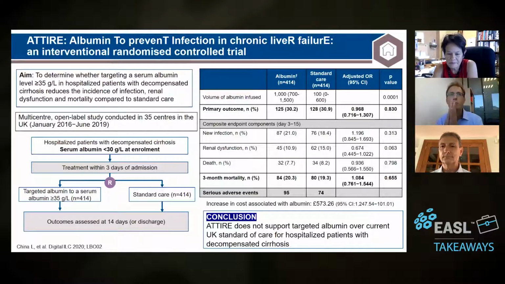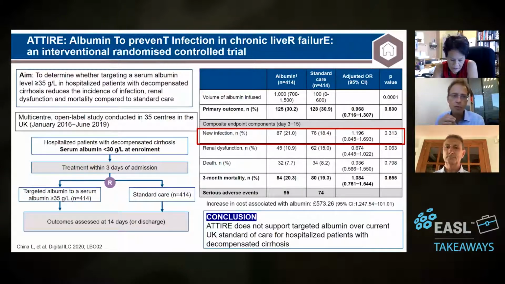Okay, so thank you very much. I think we can say that at least part of the difference between the study presented at the Digital ILC and the previous study was that the first one was in an acute decompensation setting and the other in an outpatient setting. But we understand also that there is still room for further studies to clarify particularly the volume that should be infused into patients.